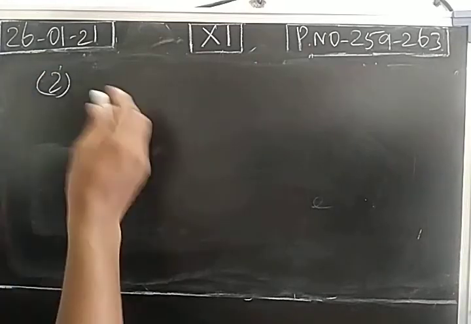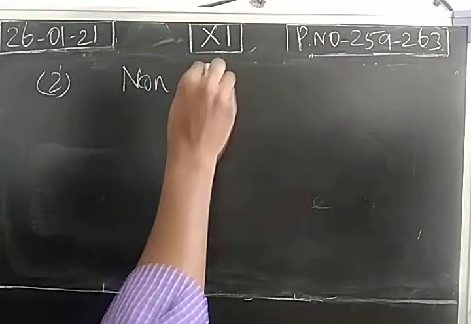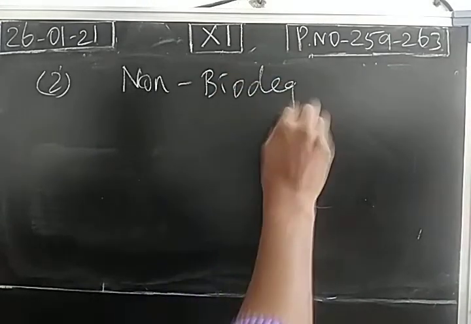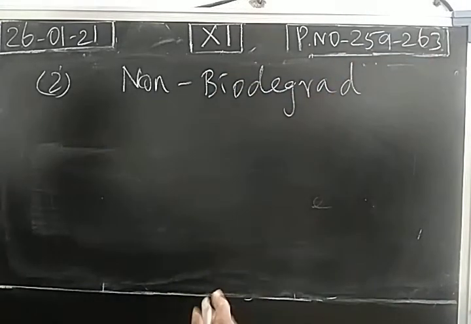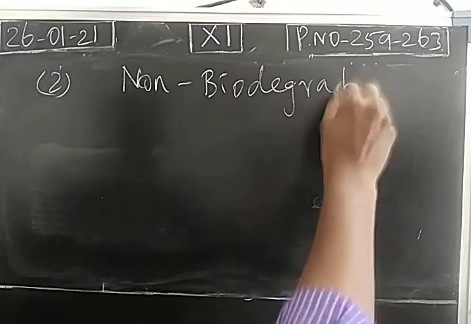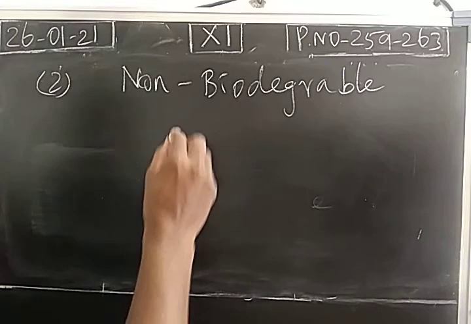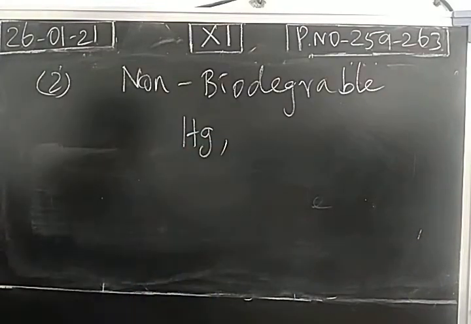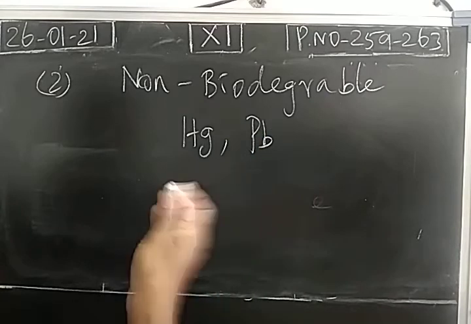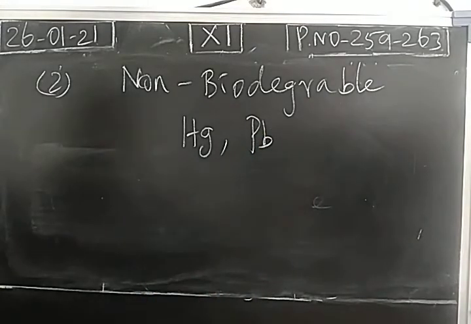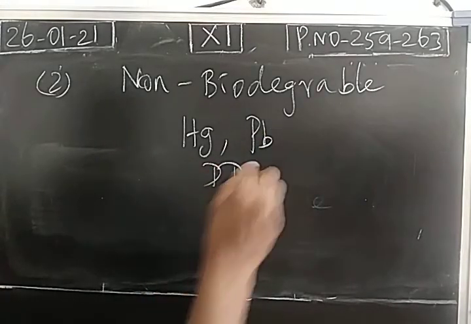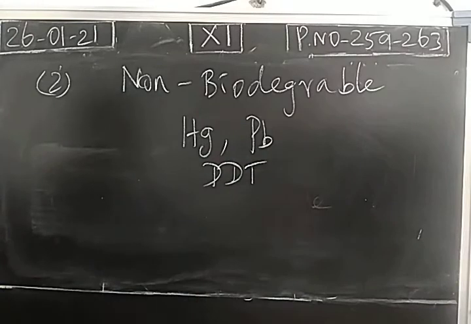So the second type of pollutant is non-biodegradable pollutants. They are not decomposed by biological processes. We have many examples, like metal wastes such as mercury and lead. These metals are harmful to the environment. We have insecticides and pesticides like DDT. Last lesson we studied the preparation of DDT.